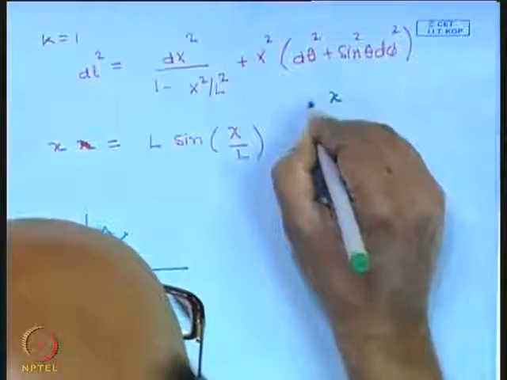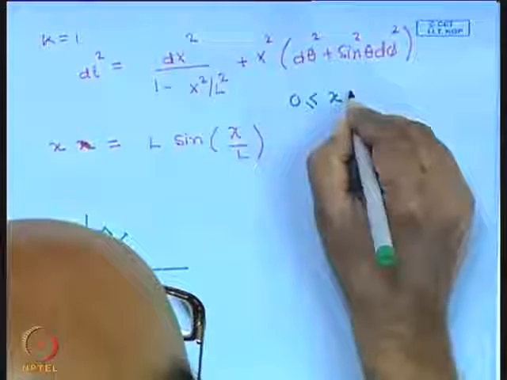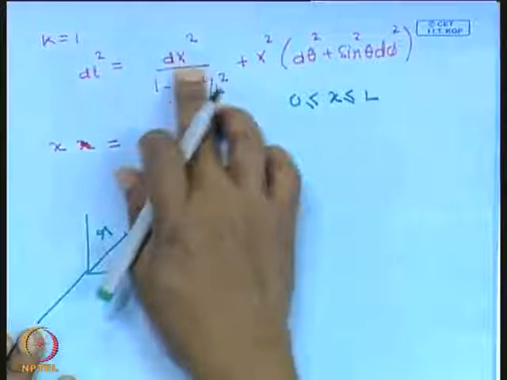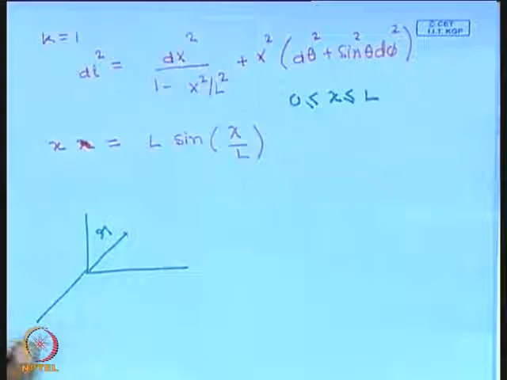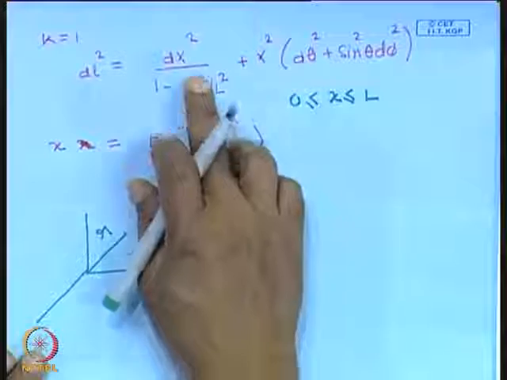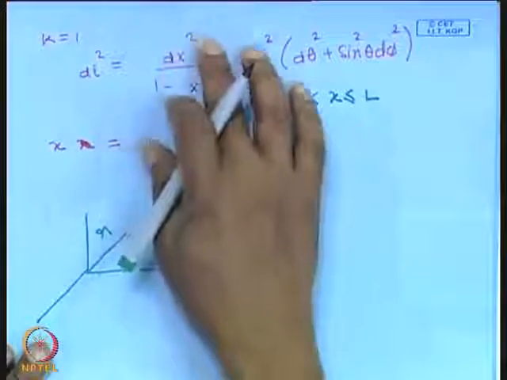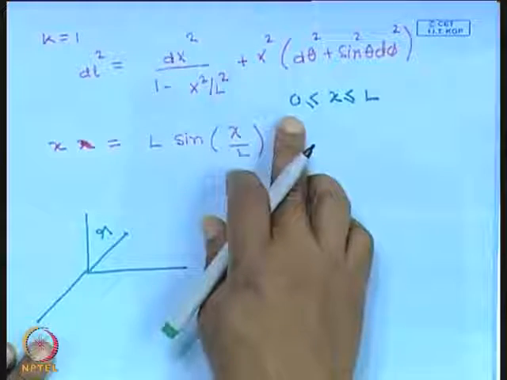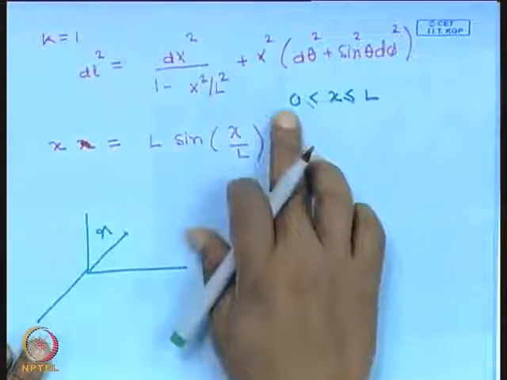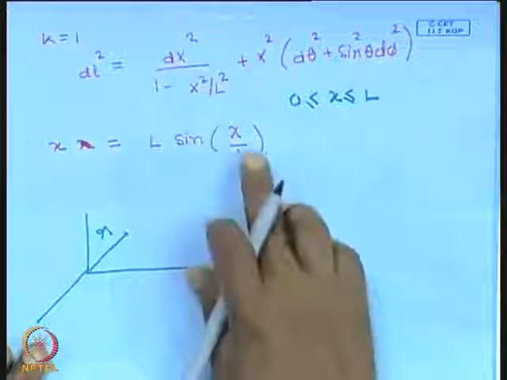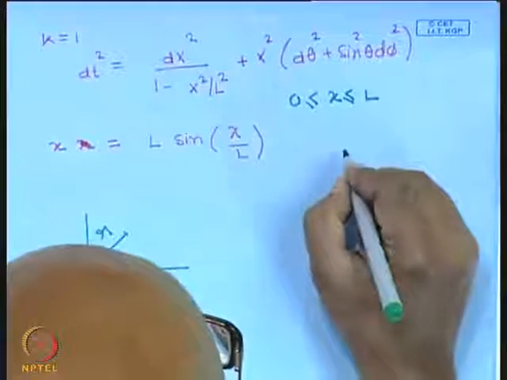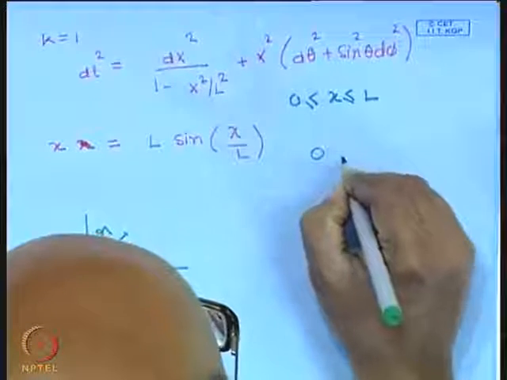So, x has to vary in the range beyond which this thing will become negative. Obviously distances cannot be negative. This allows us to calculate distances between different points, and obviously the square of the distance cannot be negative. So, x has to be in the range 0 to L, or equivalently chi has to be in the range 0 to pi.